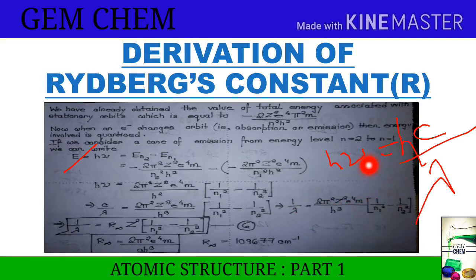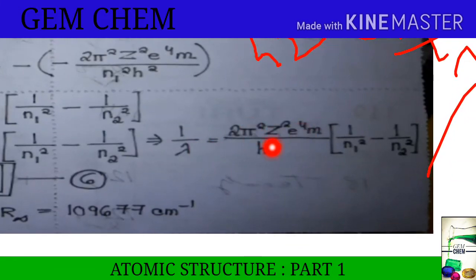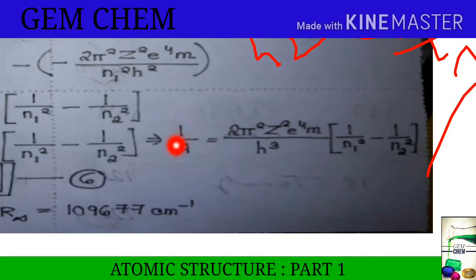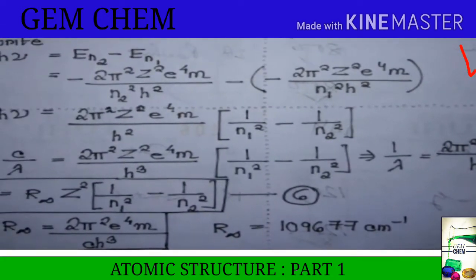This is the important formula. We have to understand this fact, as this is the most important formula. 1 by lambda equals 2 pi square z square e to the power 4 m by h cube, times 1 by n1 square minus 1 by n2 square. We have converted the sign here because the energy expression is negative, so negative negative becomes positive; this comes in front and this goes in back.